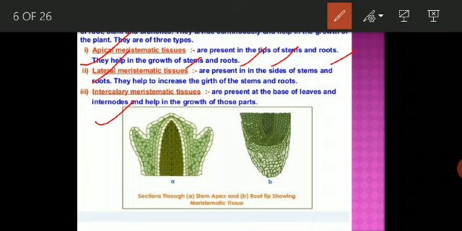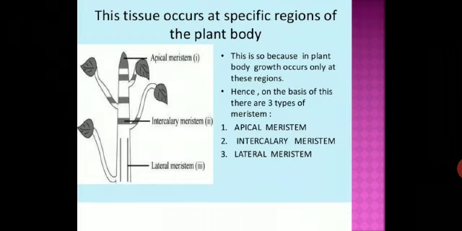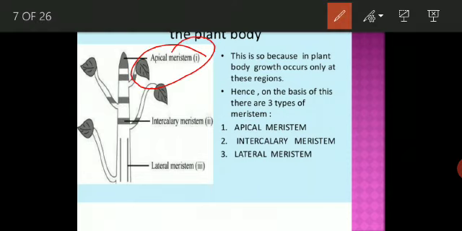So now start. First of all, we will see the structure of the meristematic tissue. Now you can see, the tissue occurs at a specific region of the plant's body. This is the meristematic tissue: apical meristem, intercalary meristem, and lateral meristem. In a plant's body, growth occurs only in these regions. So first we will discuss apical meristem. It is found in the tip of the root and shoot, and then we will discuss the intercalary, and then the lateral meristem.